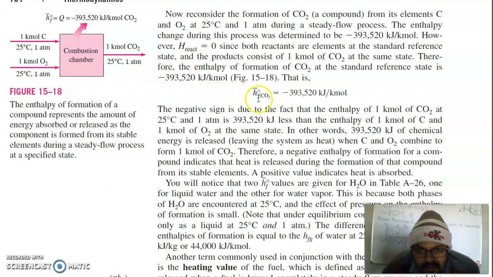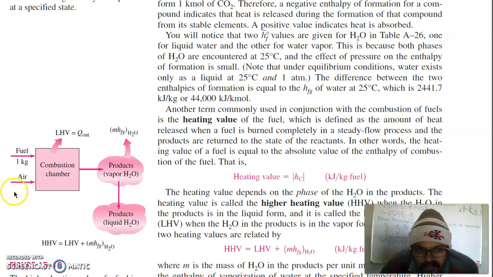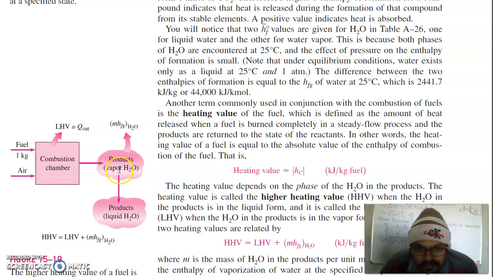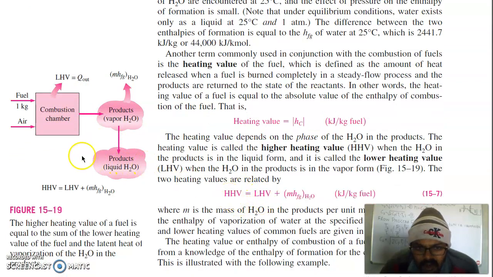So you can see here that there are two heating values. One is when fuel and air combust, and one is the lower heating value, the other is the higher heating value. In case of the lower heating value, the water is in the form of vapor. In case of the higher heating value, the water in the products is in the form of liquid. So normally the water is in the form of vapor. Then m·hfg amount of heat is carried by this vapor. If it is in liquid form, then m·hfg amount of heat will be recovered, and that is the higher heating value.